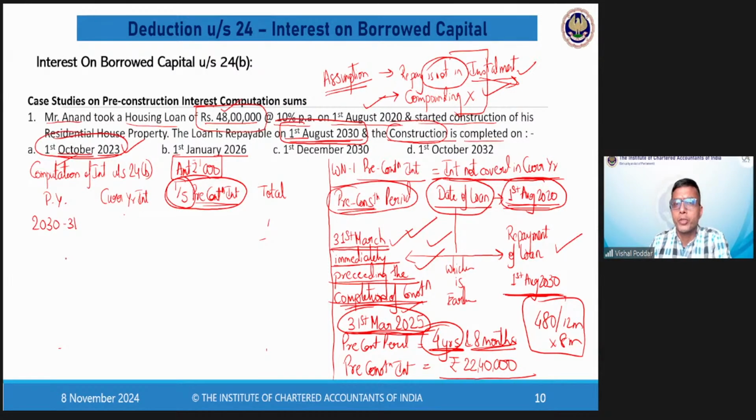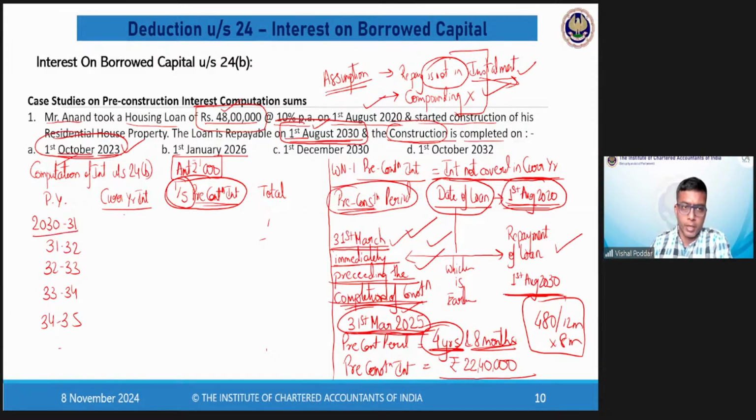That is the year of completion of construction. I have to go minimum 5 years. Current year will anyways be ended soon because my loan is repayable on 1st August 2030 itself. So loan will be repaid.